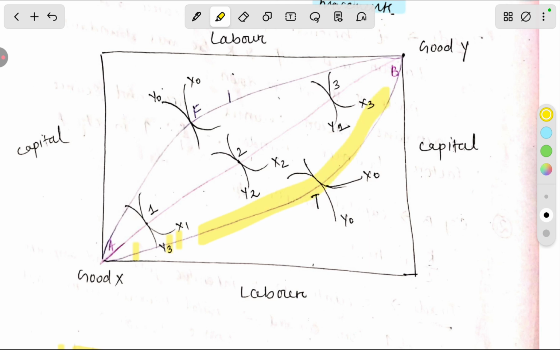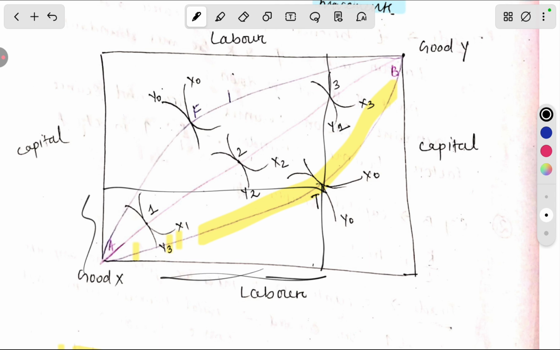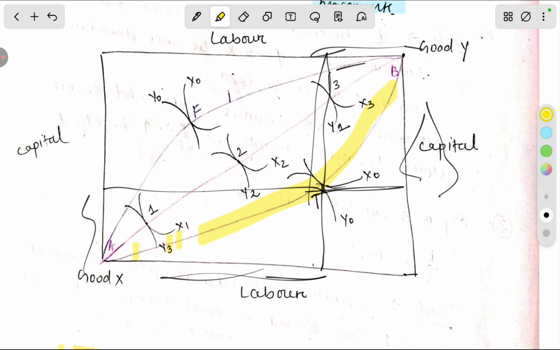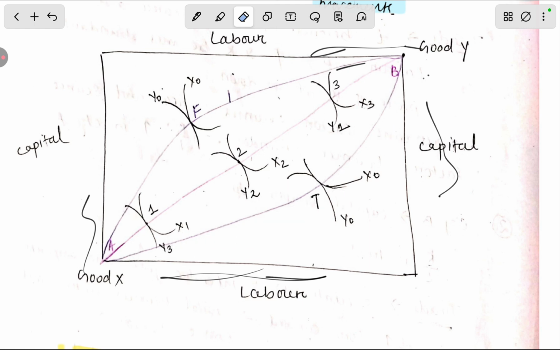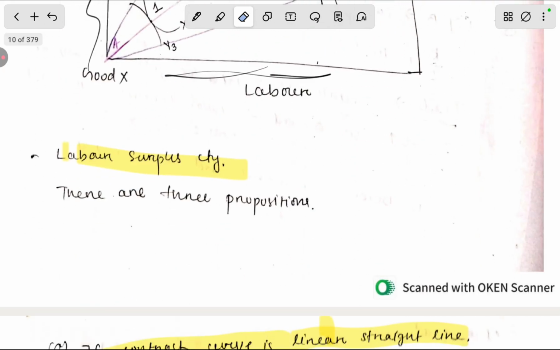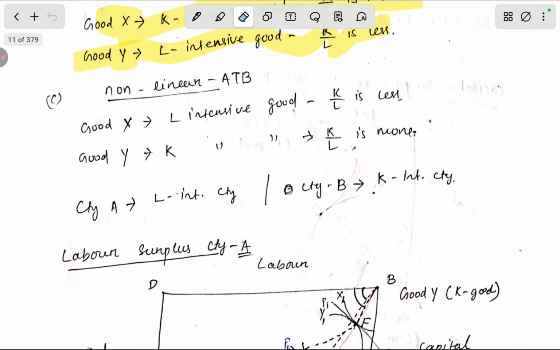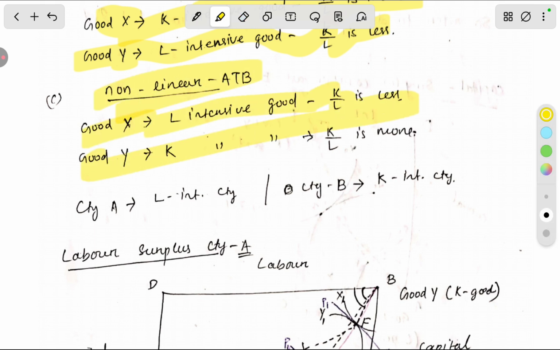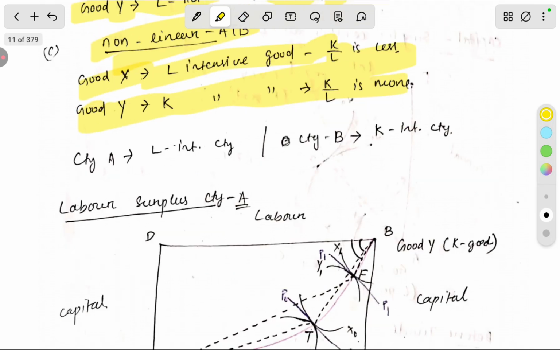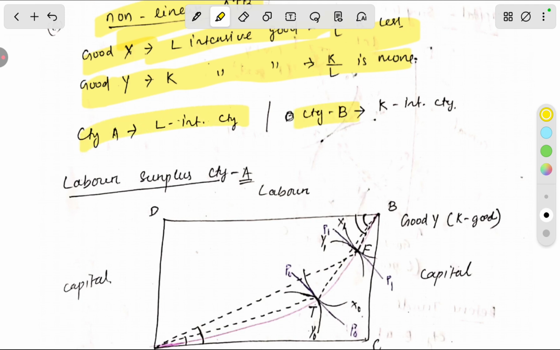This is labor intensive goods. At this point more labor is used, less capital is used. We take country A. For country B it is capital intensive goods and less labor intensive goods. But we have taken only one country and this is a labor surplus country. Here, non-linear contract curve, good X is labor intensive, K by L is less, good Y is capital intensive, capital labor is more. So country A is labor intensive, country B is capital intensive.